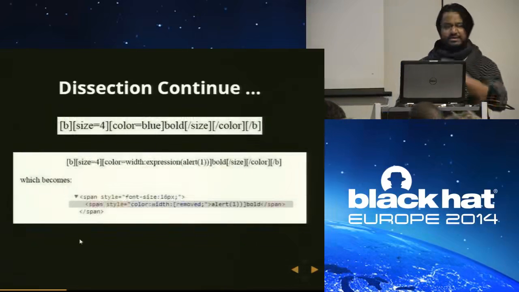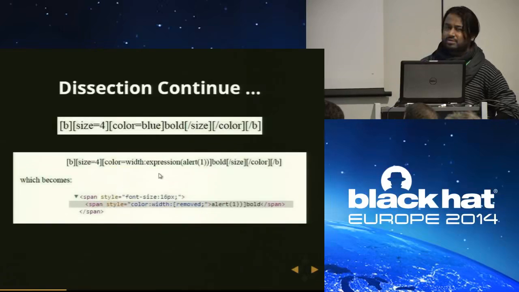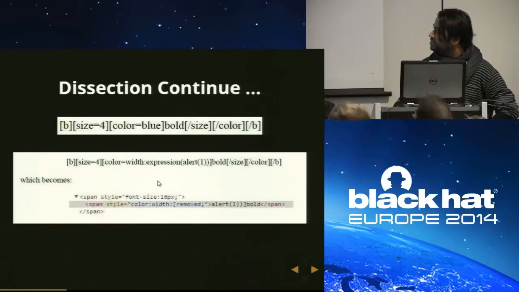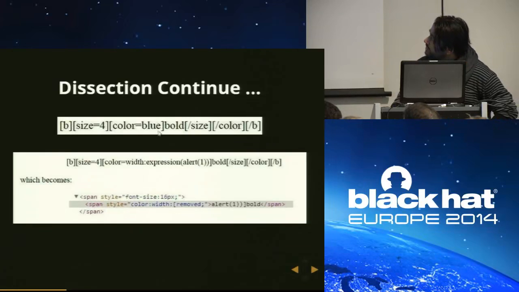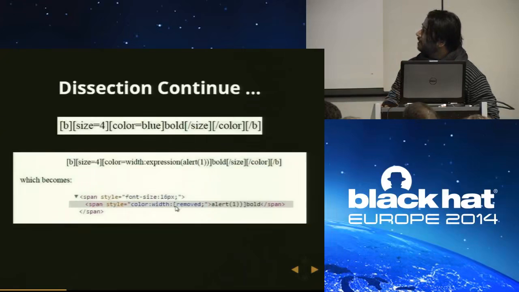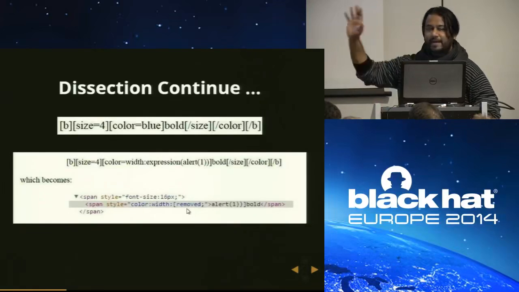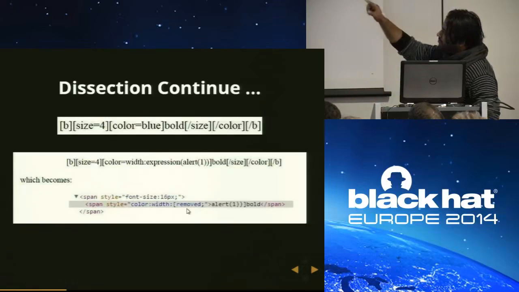Okay. Third step. One can set a style, with this color blue. Why color blue? Why not use an IE-based JavaScript dynamic expression, with width expression alert one? See, nothing has been changed except that blue has been converted. I changed blue into width expression alert one. Again, see the problem. Expression got removed because CodeIgniter is there. CodeIgniter at every step is causing problems. But I know I had bypasses. So here you see another problem.